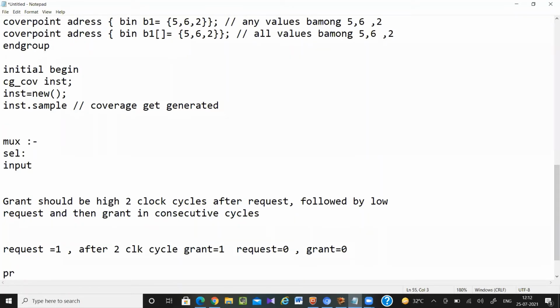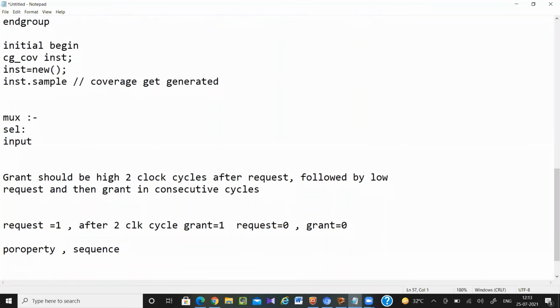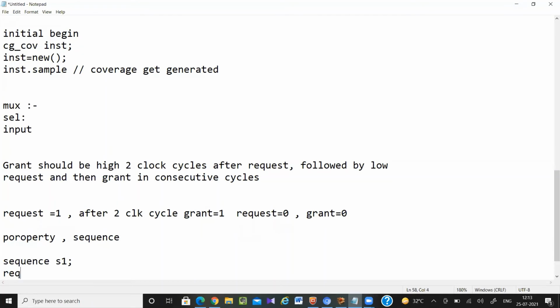Here two things are there. One is property, another is sequence. If your Boolean expression is somewhat complex, then first write the sequence, then inside the property write that sequence. So let me write sequence S1. First I have to check request equal to high. Simple request means request equal to high. Then after 2 clock cycles, so ##2 means after 2 clock cycles, grant equal to high.